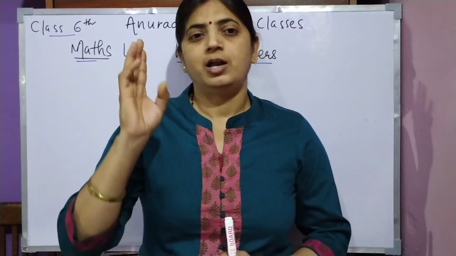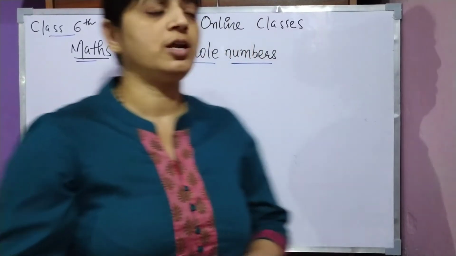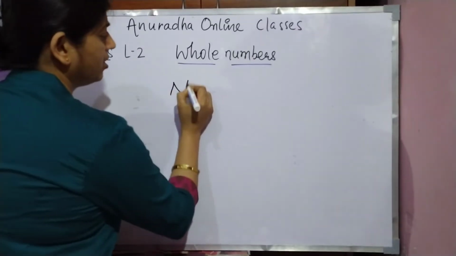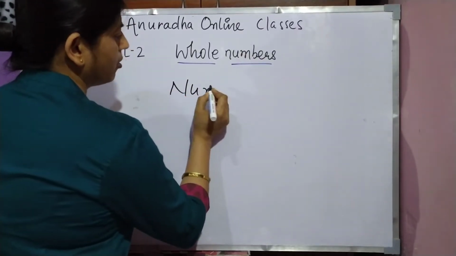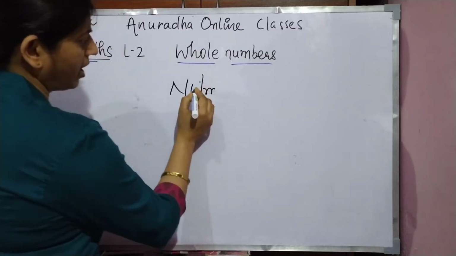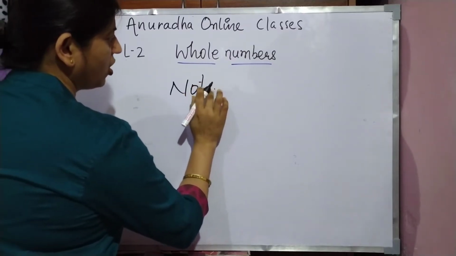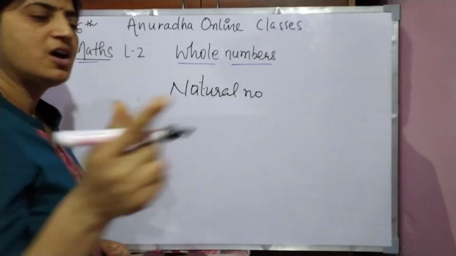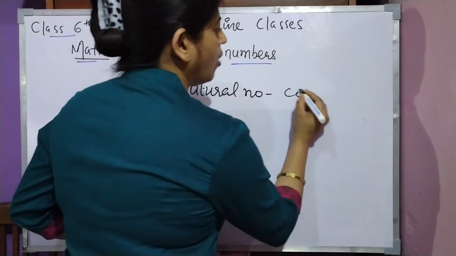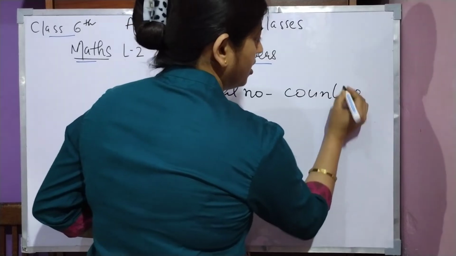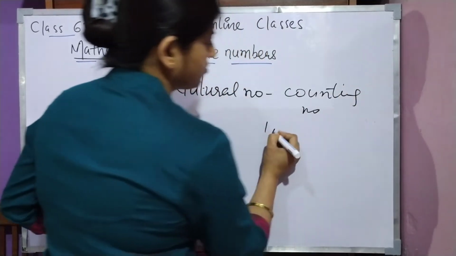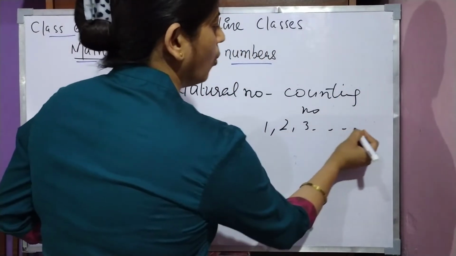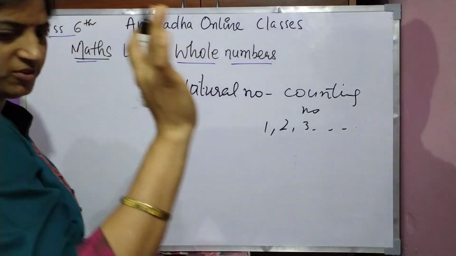So natural numbers, I think many of you remember. Natural numbers we also call counting numbers. Counting numbers means the numbers start from 1 to infinity, right?